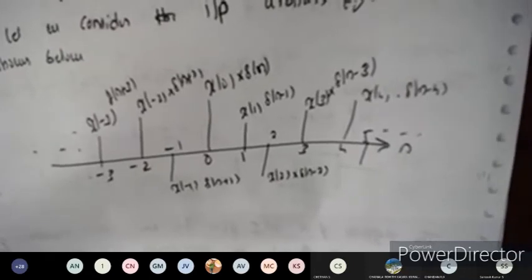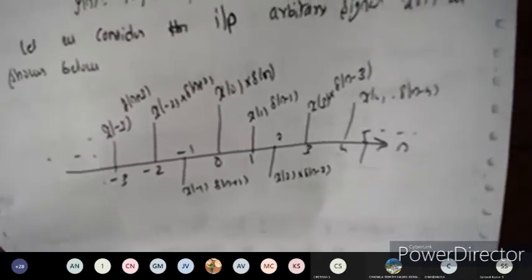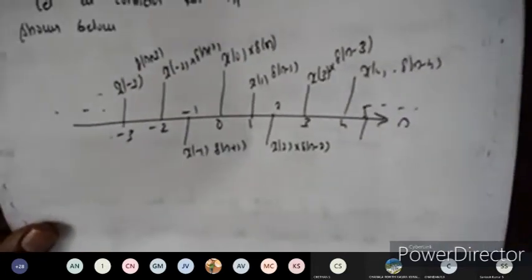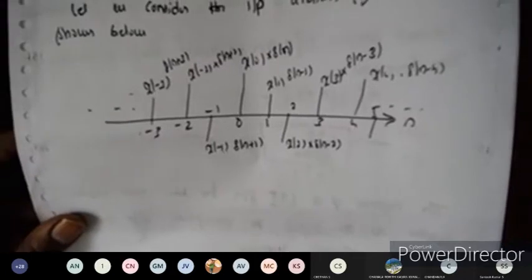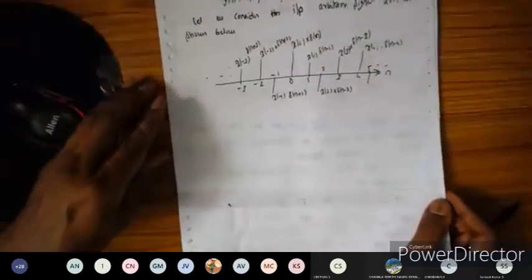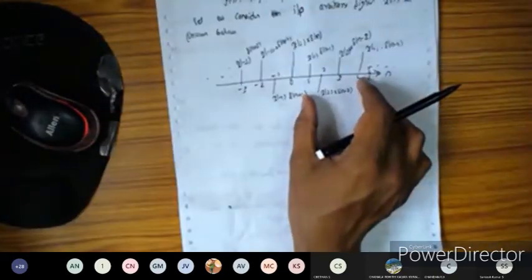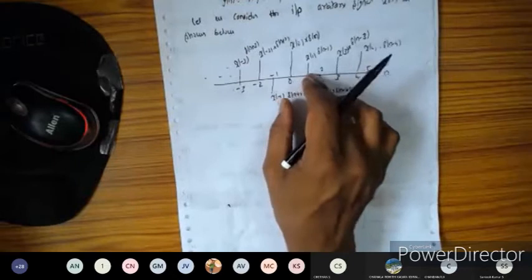Okay. So like this we are going to express here. Why I am expressing is because I need to derive the convolution sum formula, I need to define here. That's why. So I think everyone has taken this one. Okay, fine. We are going to express this input as the sum of the delayed functions.